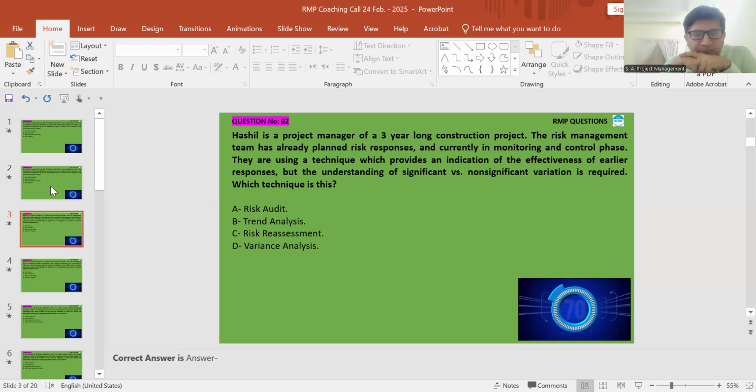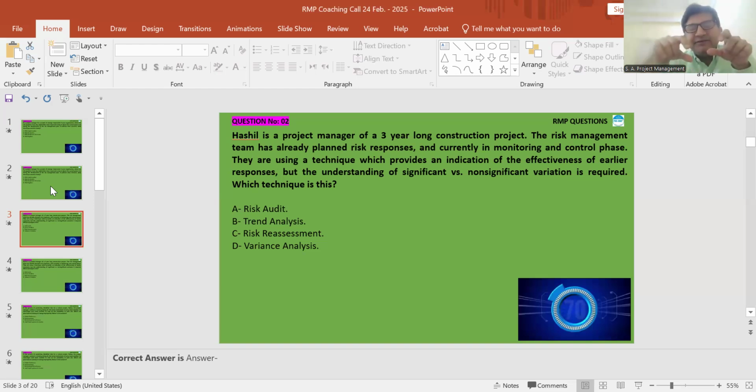Sir, a risk audit will give you the overall risk response effectiveness, but not the earlier responses only. The earlier responses' efficiency will not be covered in a risk audit. But what about the variation? Variation will not be the focus in a risk audit. So I'll go with option D, variance analysis.